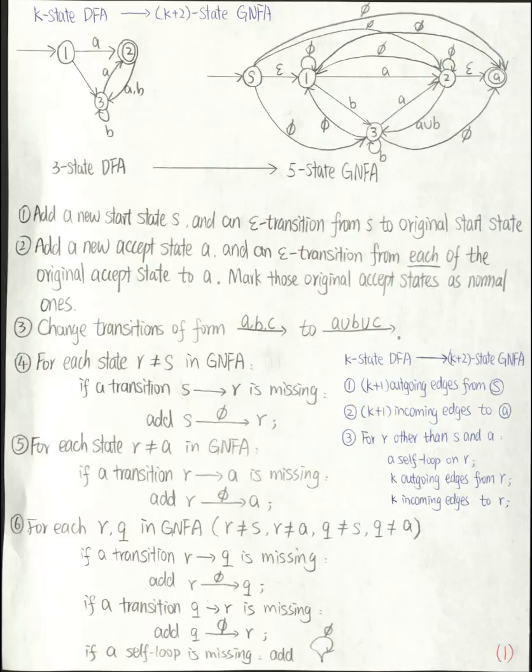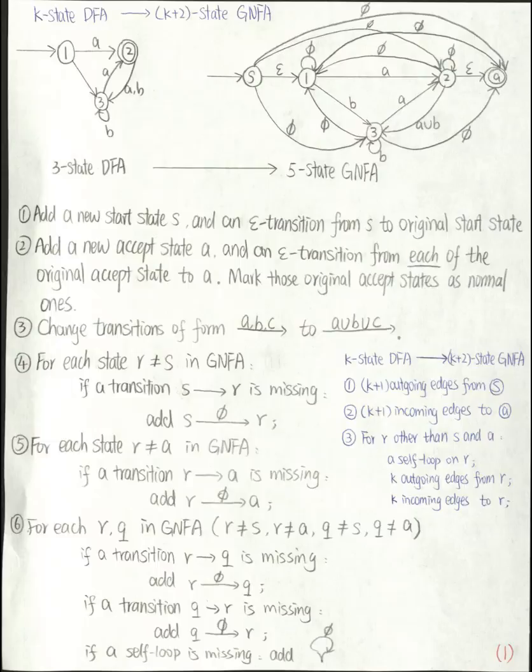Let's talk about how we can construct the transitions for this GNFA. If on a single transition there are multiple symbols, we want to convert this kind of transition to a single transition with the regular expression A union B union C, if there are 3 symbols on that original transition.